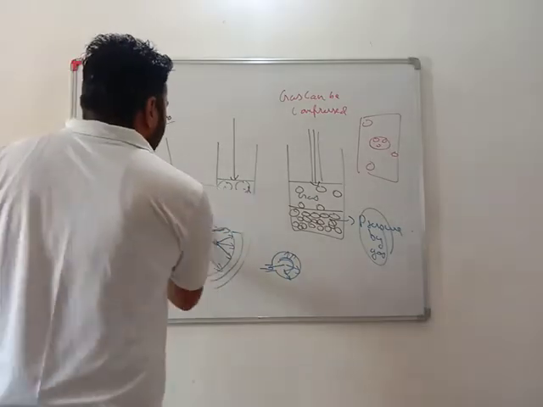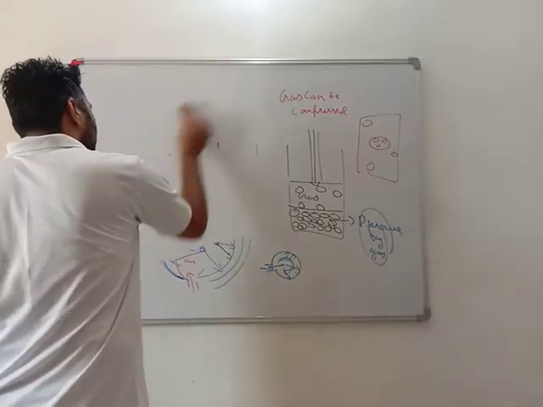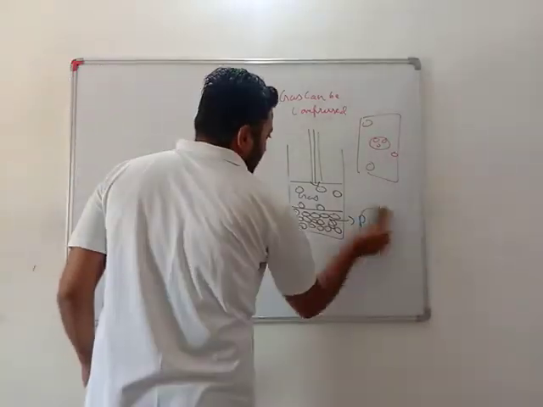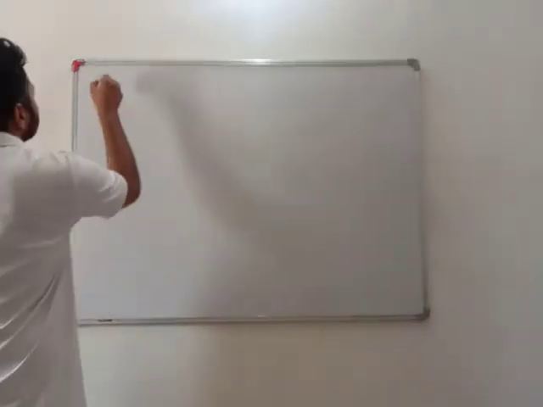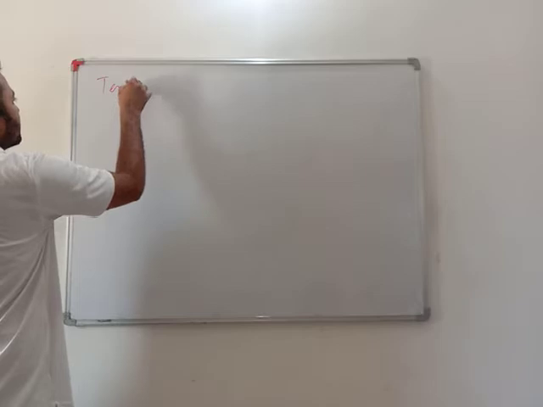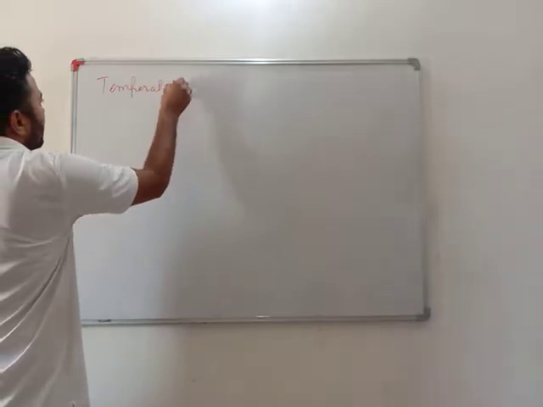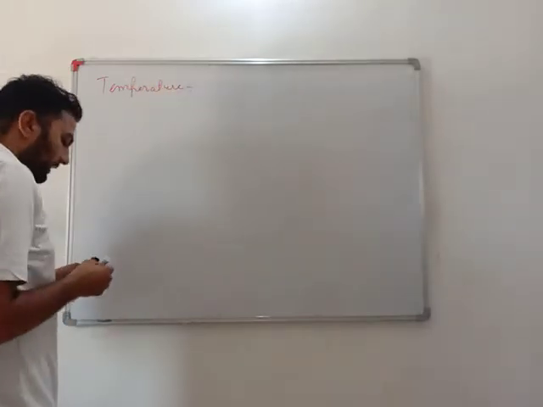now we just need to see, can this state of matter be changed? The answer is yes. See, my dear students, before we do this whole thing, we just need to understand what temperature is.